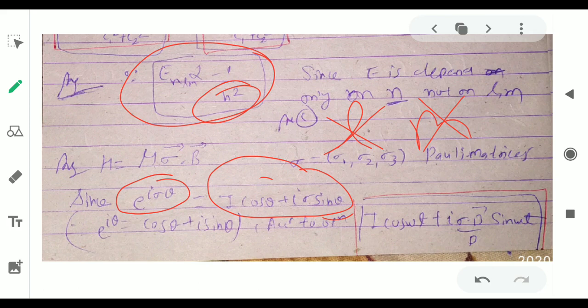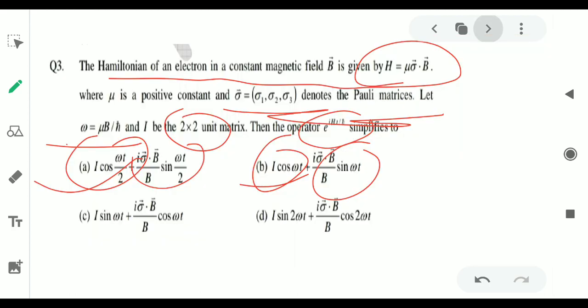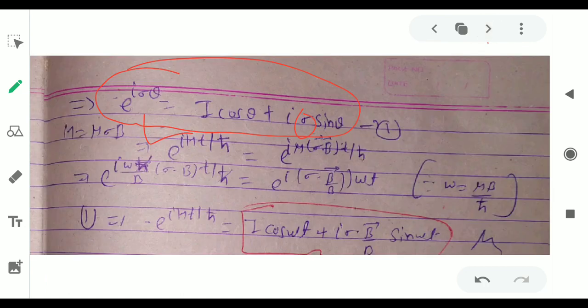You have to remember it. That's a very important formula. Now by solving the cos theta plus sin theta, you will find the correct option. We are given e to the power iota ht upon h cross, so we will put the value of omega. Omega is given by omega equals mu b upon h cross. Then we put the value of mu here, and after solving this we will find the value of this.